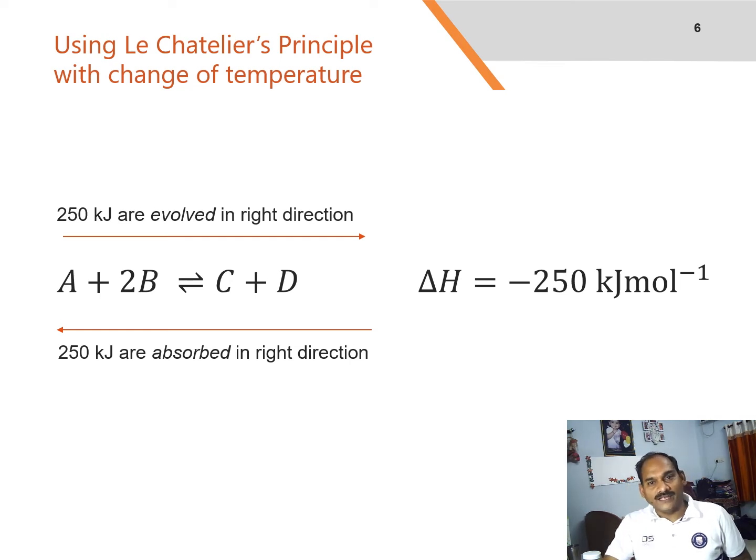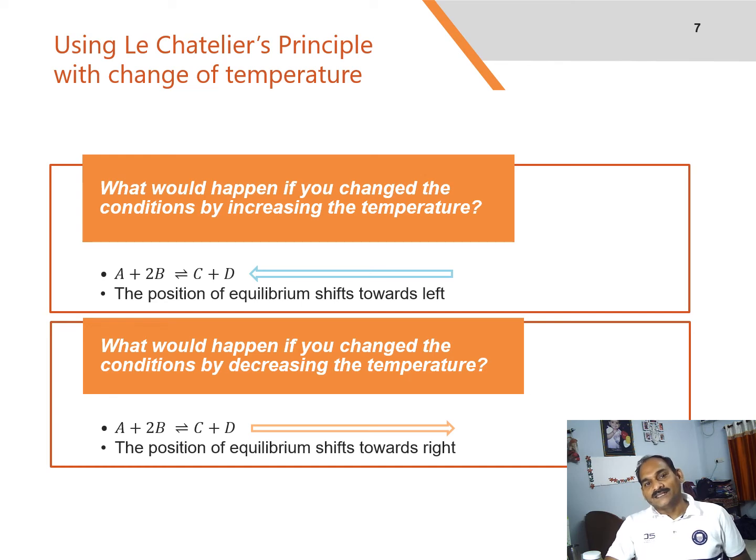When 1 mole of A reacts completely with 2 moles of B to give 1 mole each of C and D. Similarly, the back reaction, the conversion of C and D into A and B, would be endothermic by exactly the same amount. If we change the temperature, what would happen? According to Le Chatelier, the position of equilibrium will move in such a way as to counteract the change. That means that the position of equilibrium will move so that the temperature is reduced again.